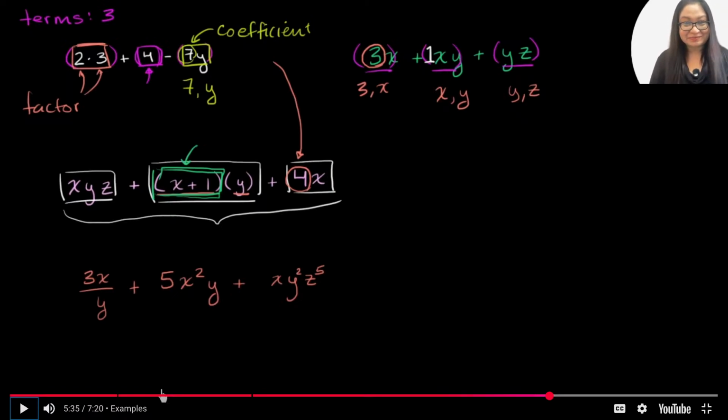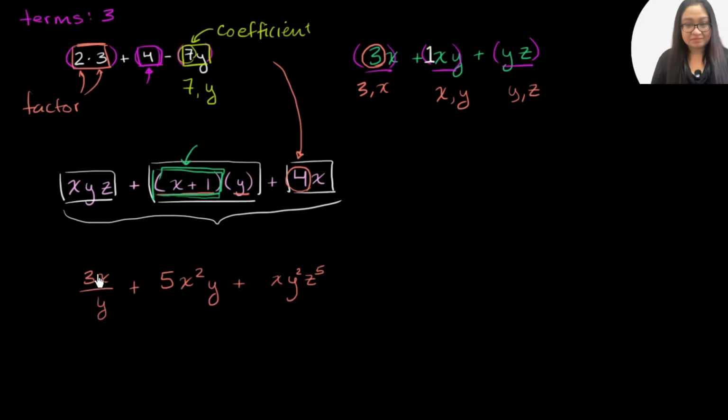How many terms? Well, once again, there's clearly three. Actually, let me add one more because I'm tired of expressions with three terms. So I'm just going to add a 1 here. So now we clearly have four terms. This is the first term, second term, third term, fourth term. And how many factors are in each of them?